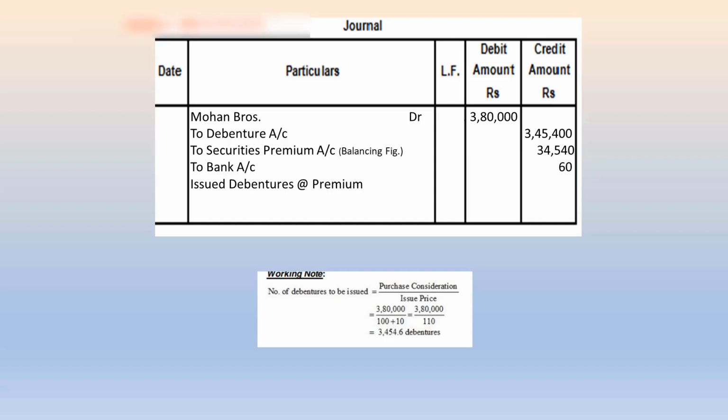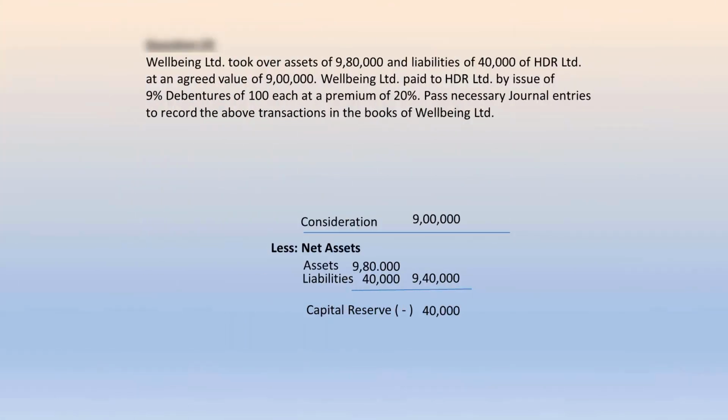We move on to the next problem. In the previous problem, we came across a situation where the consideration paid for the acquisition of business was greater than the book value of the assets acquired. The excess consideration paid was for the goodwill attached to the business and was accounted as an asset.